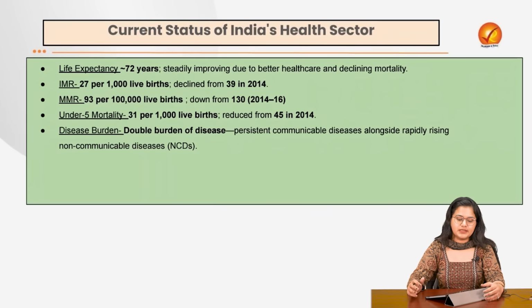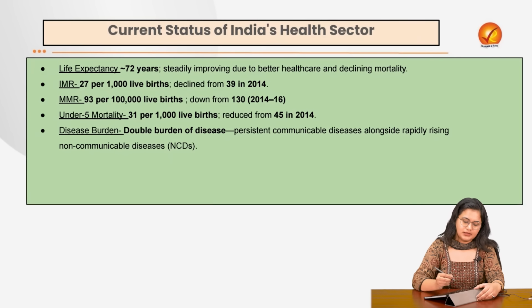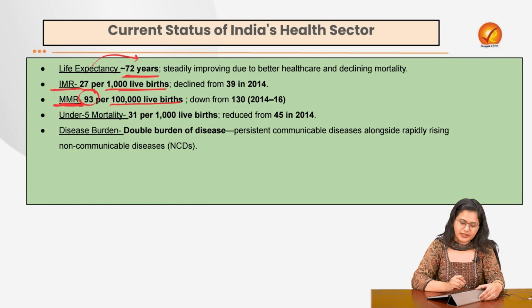What is the current status of health sector in India? Our life expectancy has improved to 72 years. Infant mortality rate has reduced to 27 per 1000 live births. The maternal mortality rate, which is the maternal deaths per 1 lakh live births, has also reduced to 93. Under 5 mortality has also reduced to 31 per 1000 live births.